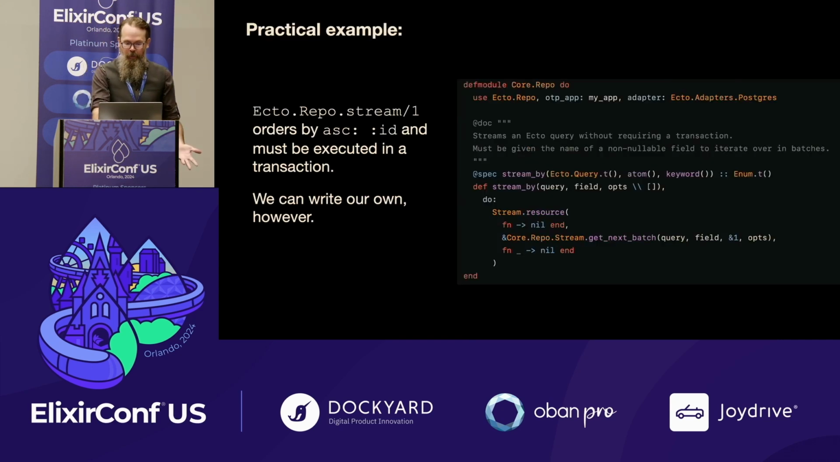So practical example, Ecto Repo stream has some opinions. You have to have an ID column. You are going to be iterating over that, the batches loading those in ID ascending, and you have to consume the entire stream in a single transaction. And you can do this if you're loading tens of millions of records. You might want to set a very high timeout on that transaction, because by default, it'll be killed after 15 seconds. But we have stream resource and we have stream unfold.